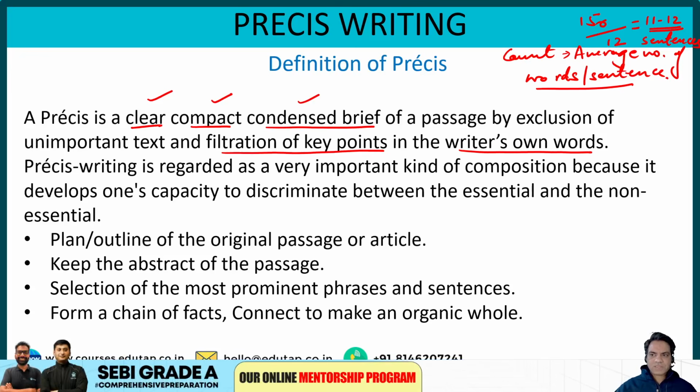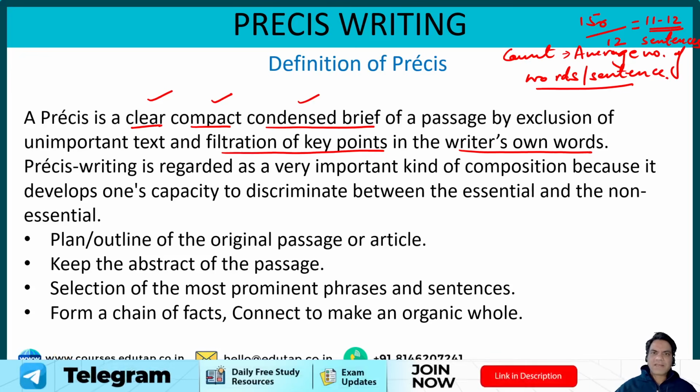So guys, what you do is count your average number of words per sentence and then divide it by 150 or 120, whatever is the word limit, and then plan accordingly, right? So that is what you need to do. You need to plan and outline the original passage of the article that is given to you.